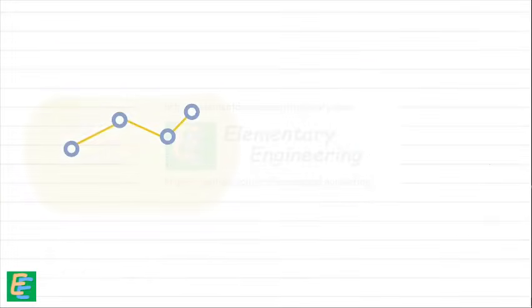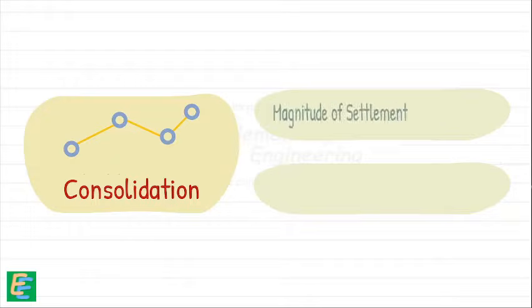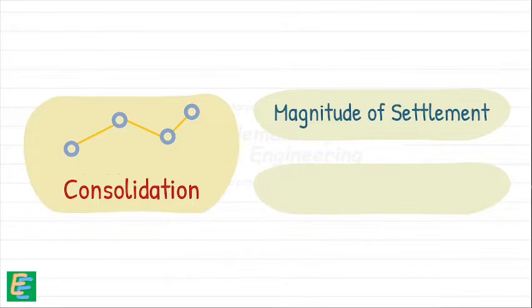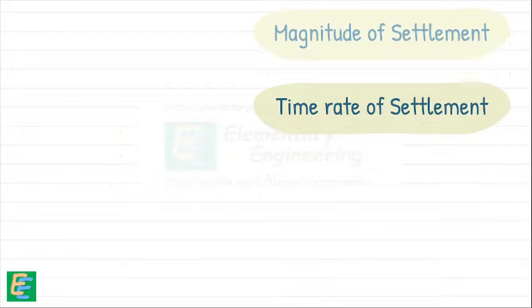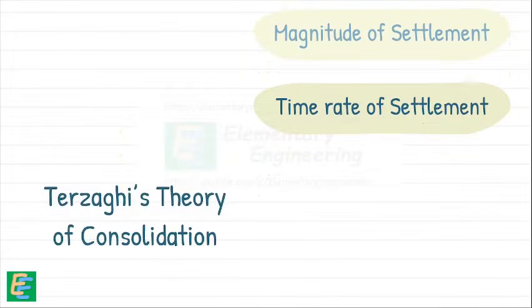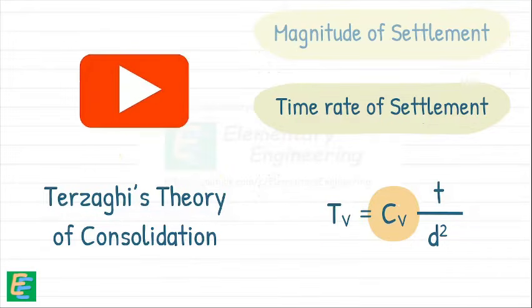When analyzing the settlement of a soil layer due to consolidation, we divide the process into two main parts. The first part is the computation of magnitude of settlement, and the second is the determination of the time rate of settlement. For the calculation of time rate of consolidation, Terzaghi's theory of consolidation is used, which involves the determination of coefficient of consolidation. We have discussed Terzaghi's theory of consolidation in detail in our previous video.